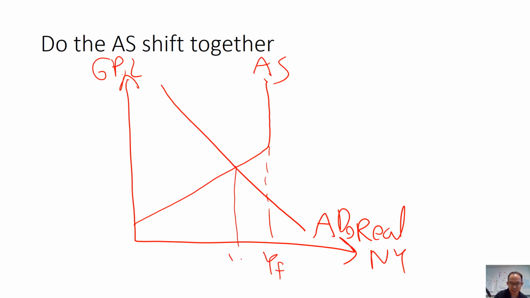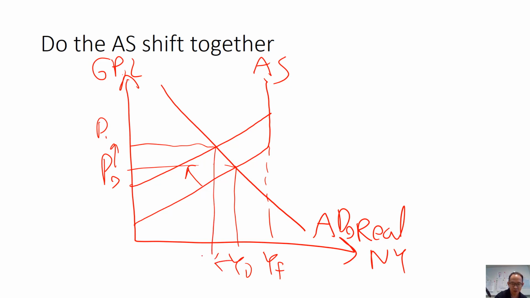Currently you are here and currently the GPL is here. This time, you're going to shift the AS curve to the left. You can see when the AS curve shifts to the left, there's a rise in general price level as well as a fall in income. For this explanation, you obviously want to focus on the rise in general price level, but this time you're going to explain it differently.